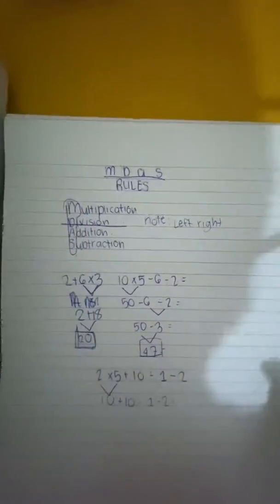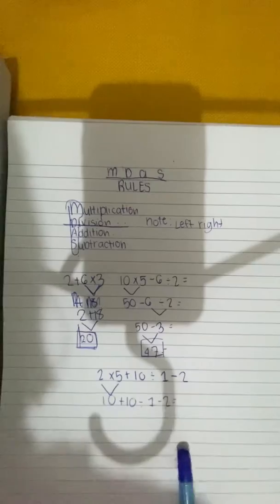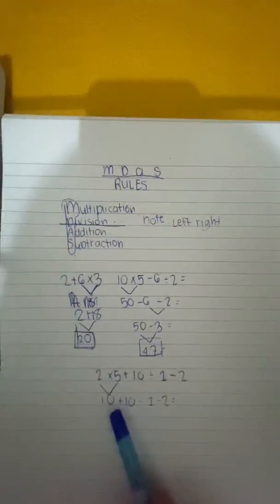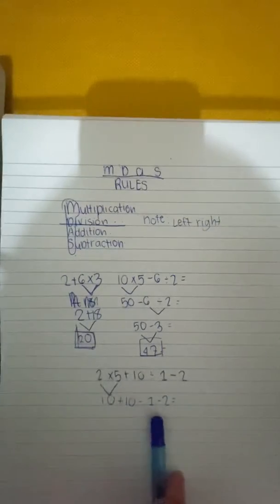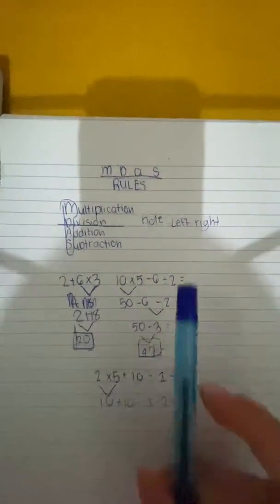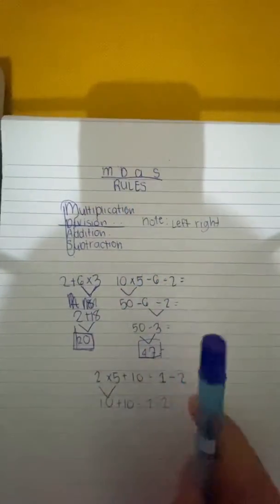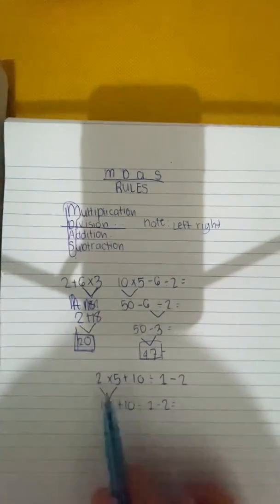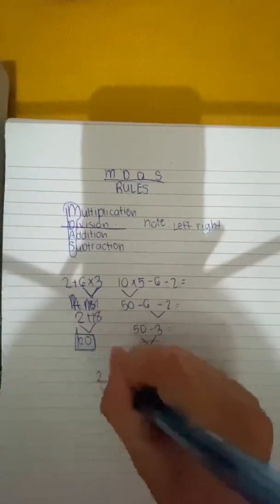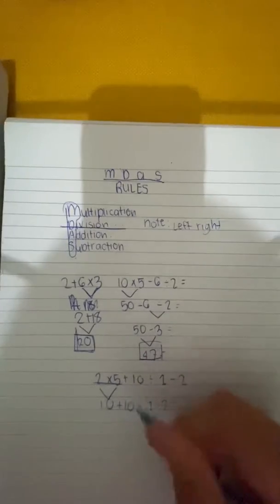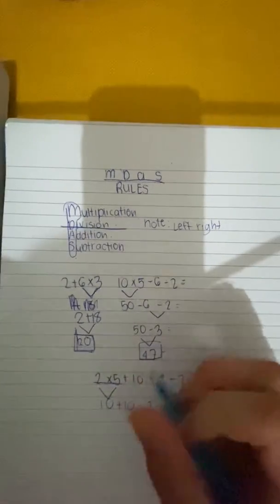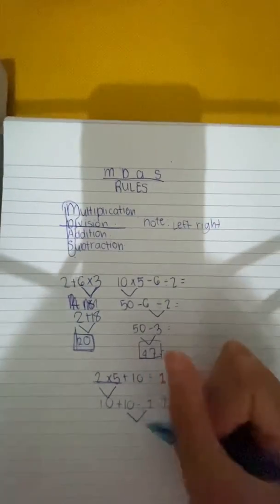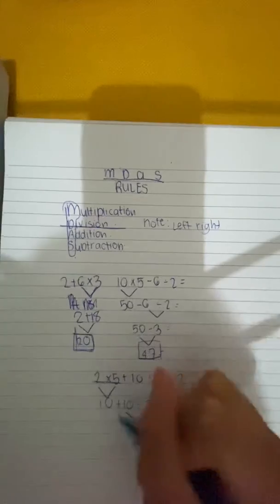Okay. Now, what are we going to do? Because there's only addition, division, and subtraction. Again, multiplication and division come first, and last are addition and subtraction. Since there's no more multiplication, we're going to have to go with division. So what is 10 divided by 1? It is 10. So you bring down the rest.